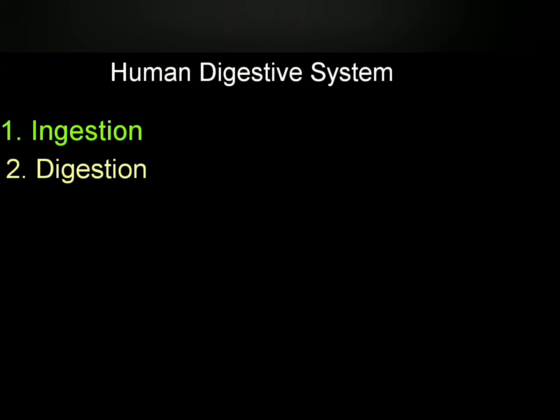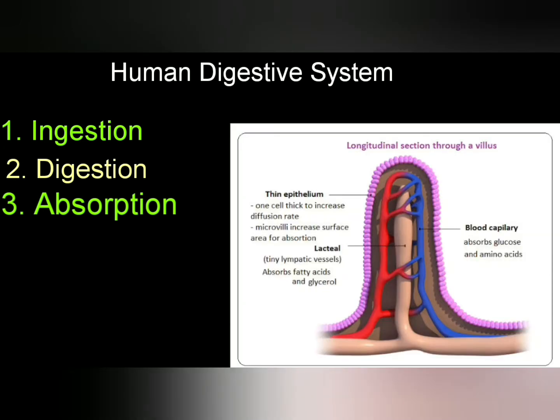Now absorption part of the nutrition. The wall of the small intestine, specifically ileum part of the small intestine, has millions of finger-like projections called villi, which increase the surface area of small intestine for faster absorption of digested food. These villi have blood capillaries in them. The digested food can pass through the thin walls of intestine and enters into the blood through the capillaries.